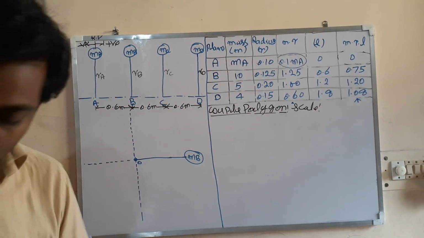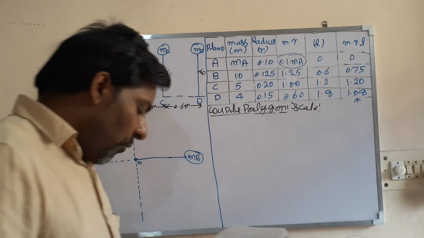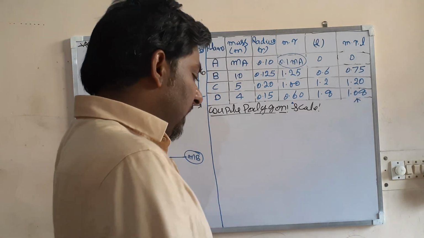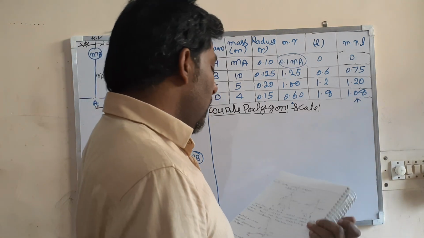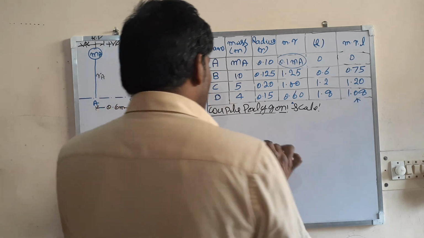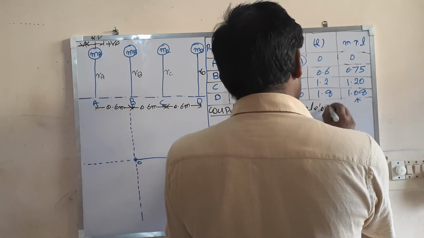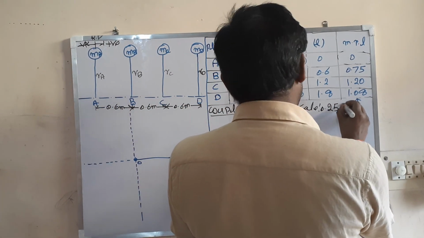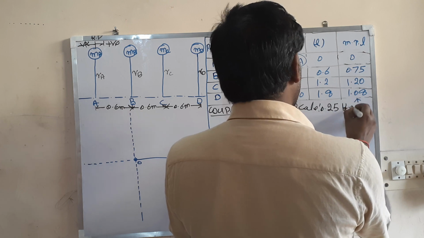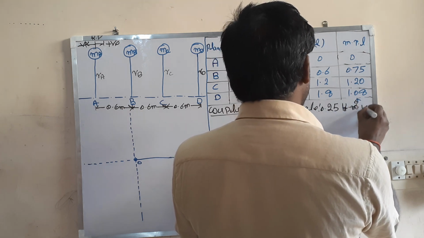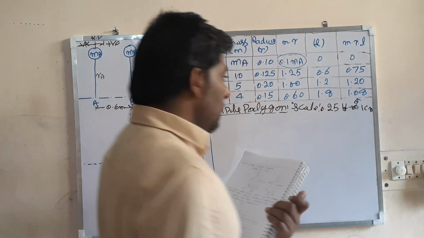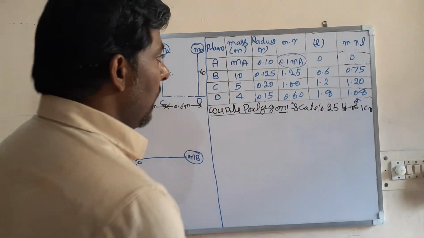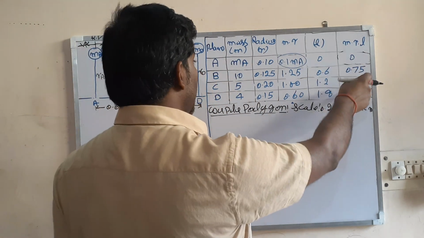I have solved this question. So what scale have I taken? I am writing here, I have taken 0.25 kilogram meter square is equal to 1 centimeter.